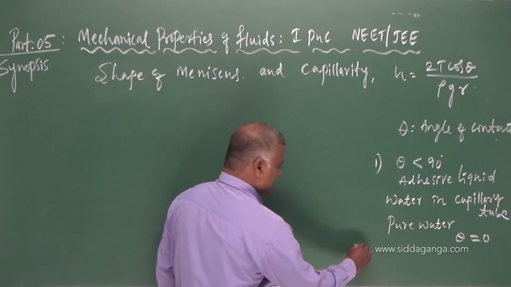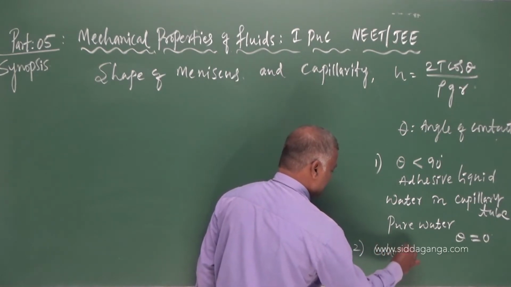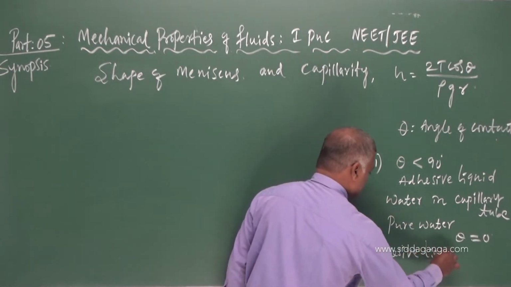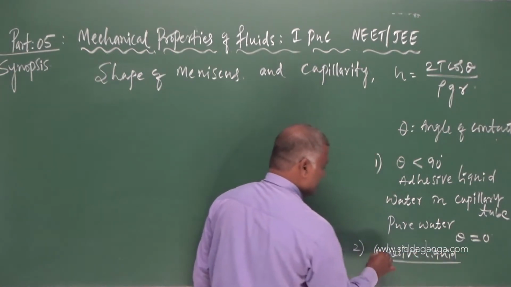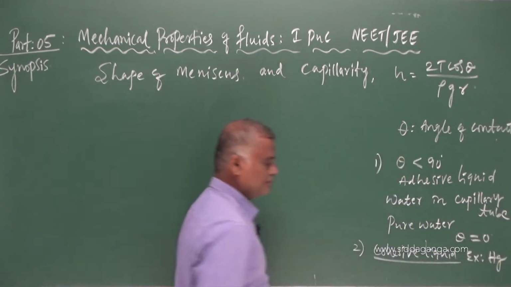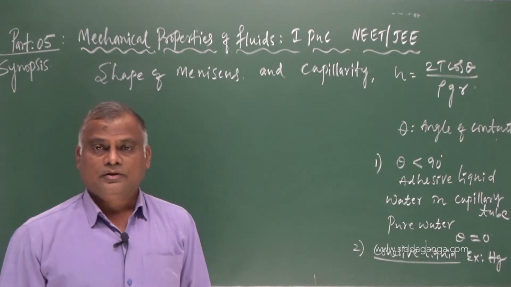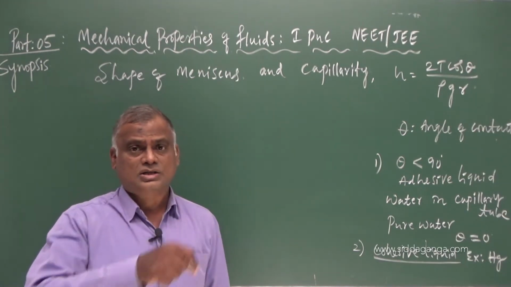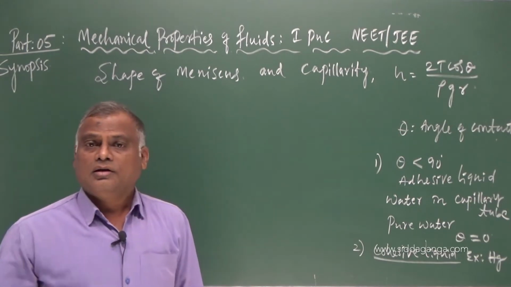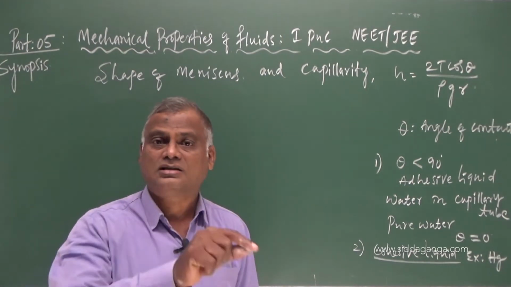And in case of cohesive liquid, the best example is, say, mercury. Mercury is more cohesive. When it is taken into a glass tube, fine capillary tube, mercury does not stick, does not wet the glass surface.